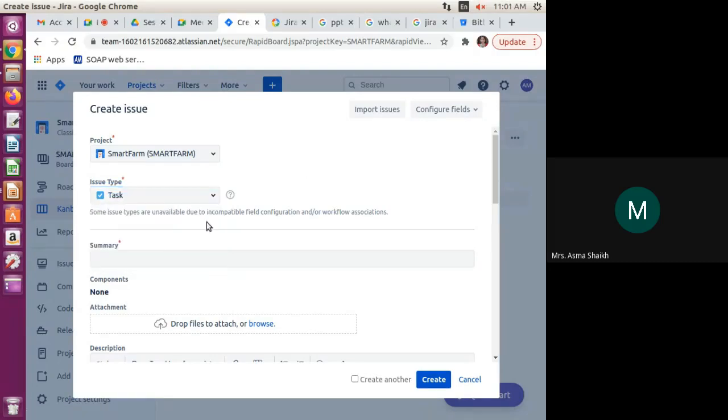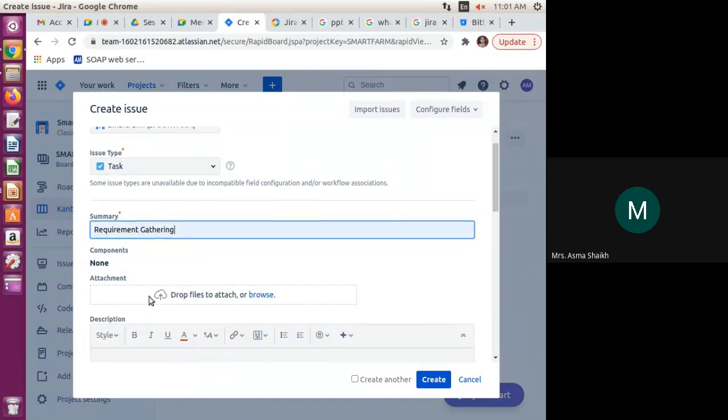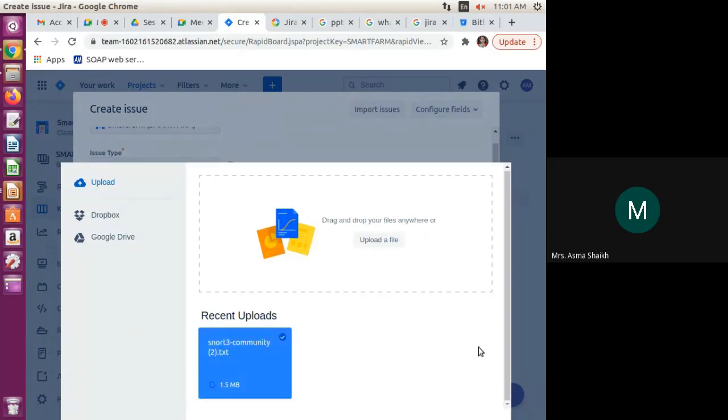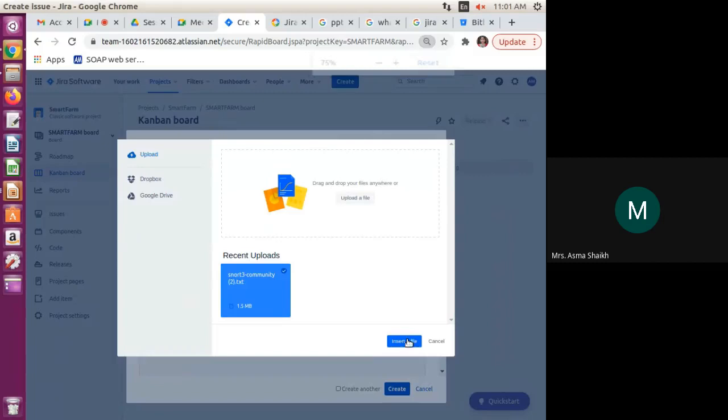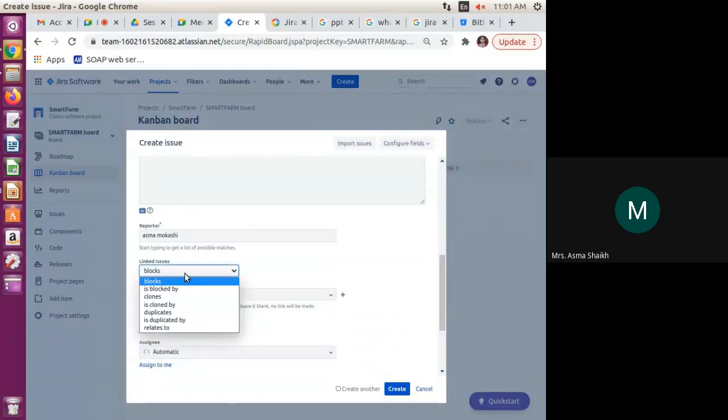So anything we can keep as an input. I can create a task. The name of the task is requirement gathering. We can write anything. I have given here requirement gathering. We can attach a file from the browser. Here we have options from Google Drive, and we have the Dropbox option. I am selecting this, or inserting any file. This is only for demonstration. Okay, link issue: blocks, clones, anything which is repeated. If it is repeated, we can select that.